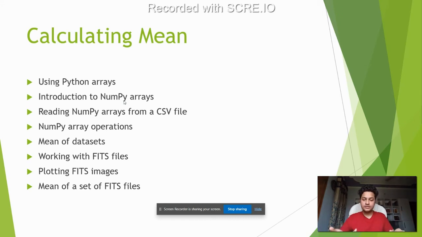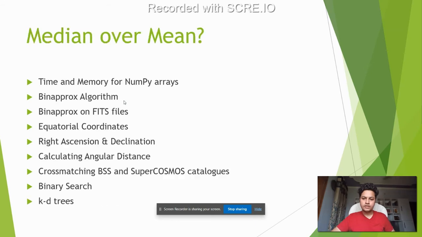Then we were introduced to FITS files, which is something that I found quite fascinating. FITS is basically an image format primarily meant for astro images. So that was quite important in my opinion. We then tried to plot these images using Matplotlib, and then finally we combined it all together to calculate the mean of a set of FITS files using NumPy and FITS.